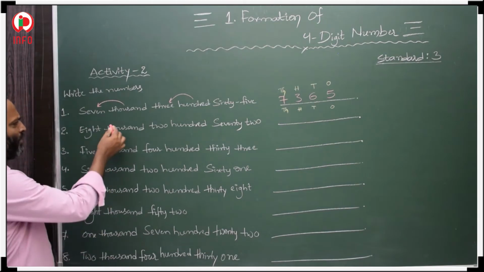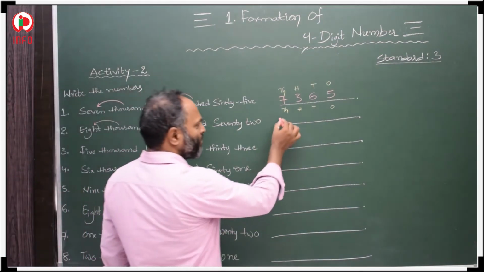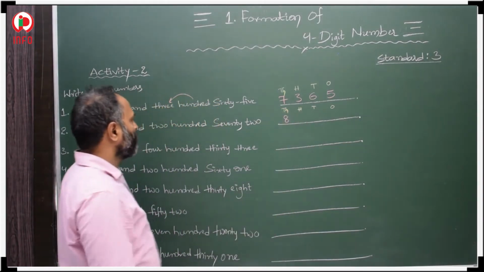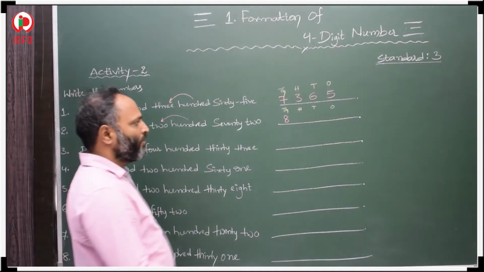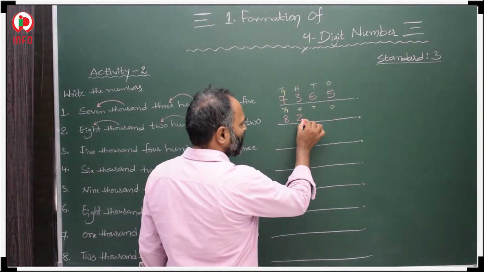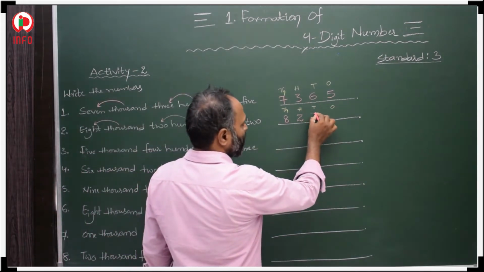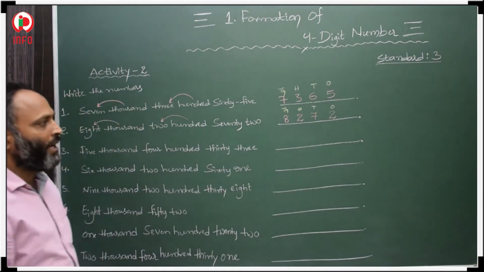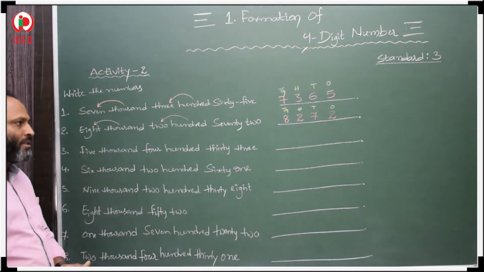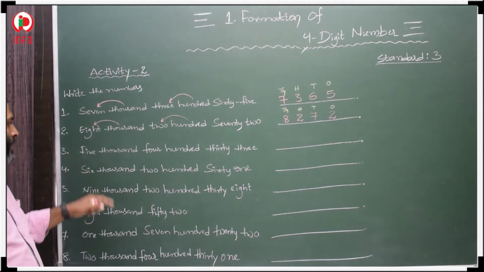Here 8,000, 200, 72. 7 is in the tens place, 2 is in the ones place. 8,272.